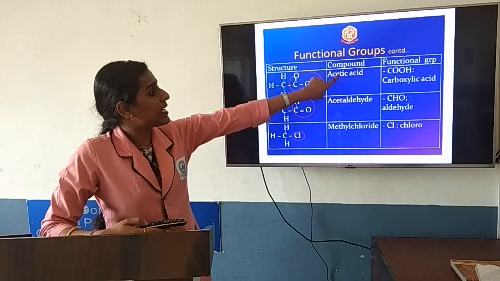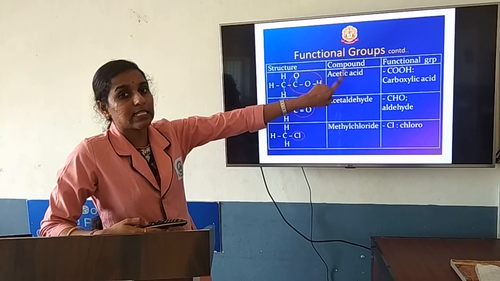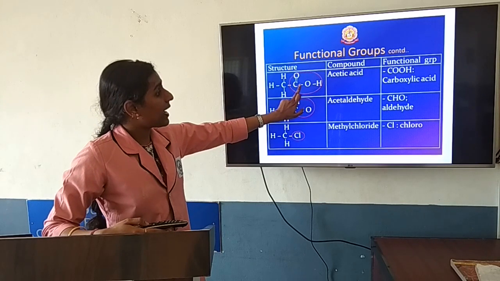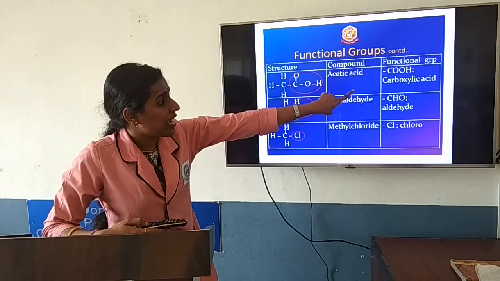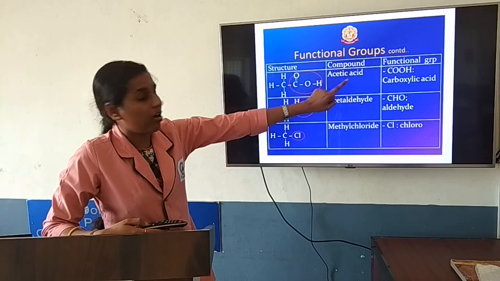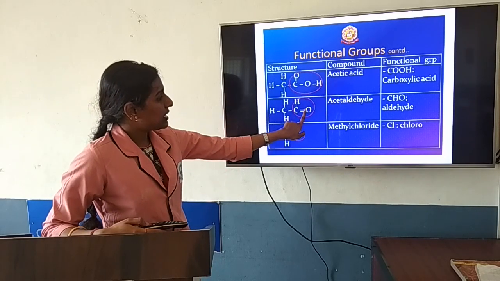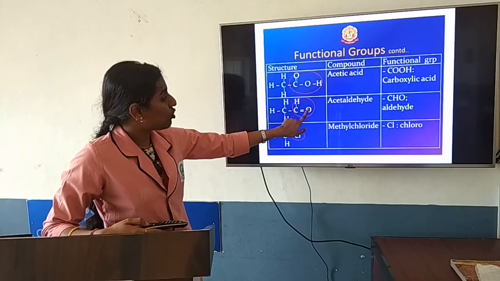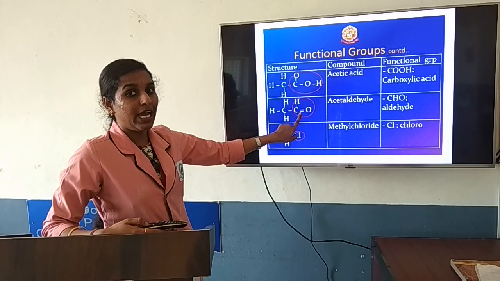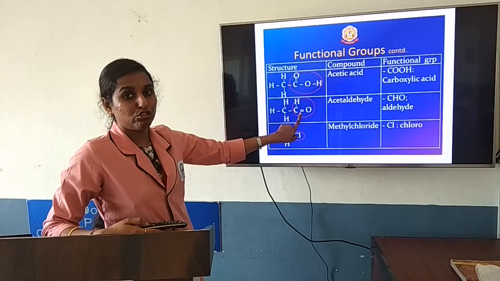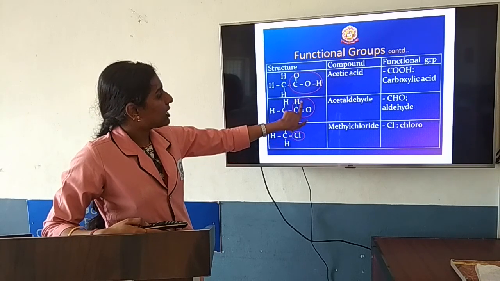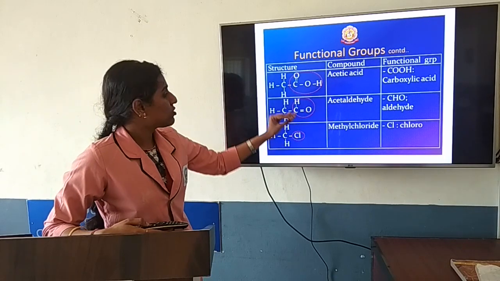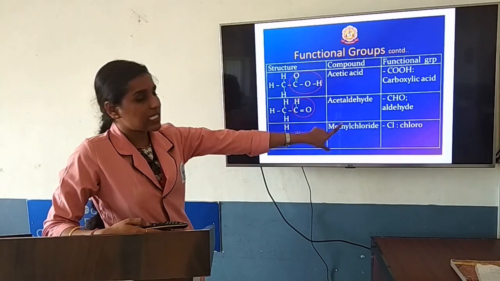If it is replaced by COOH, the carboxylic acid group, then that functional group is considered carboxylic acid. If one hydrogen is replaced by CHO, with a double bond to oxygen because oxygen is stable with 2 bonds, then you consider it an aldehyde group.